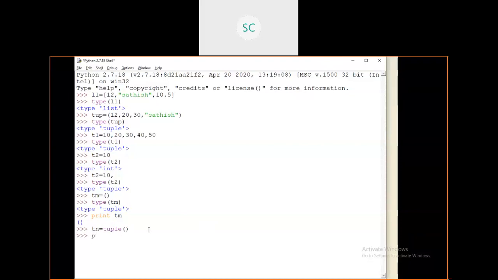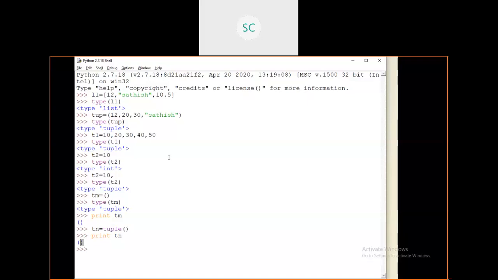If you print tn, you can see one empty tuple. So how can you create an empty tuple? Just assign two parentheses, or else use the tuple constructor.